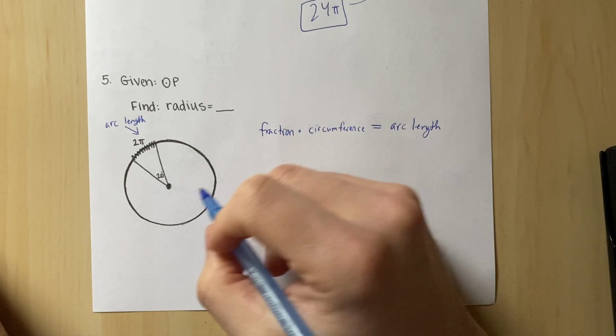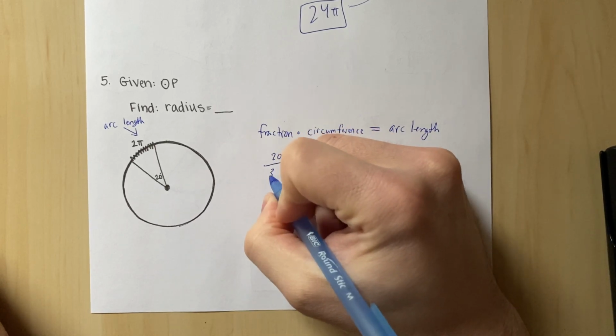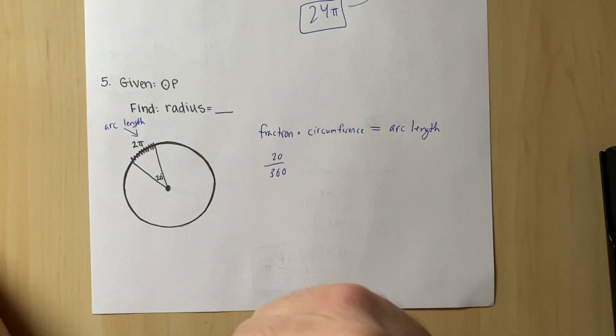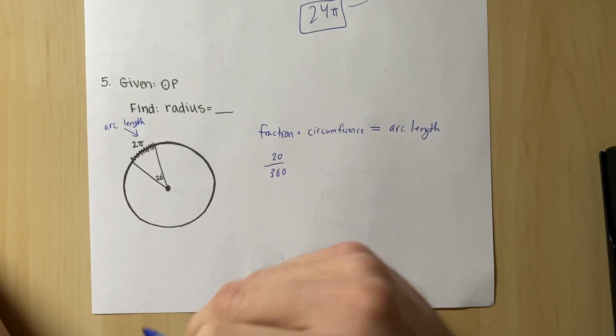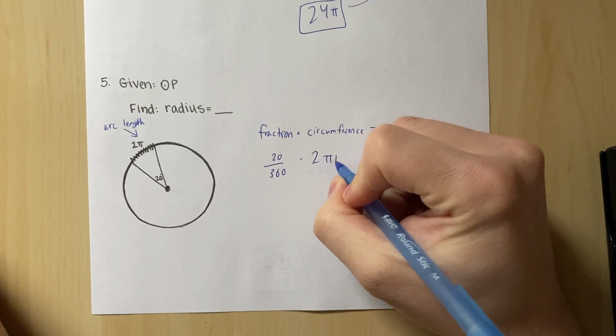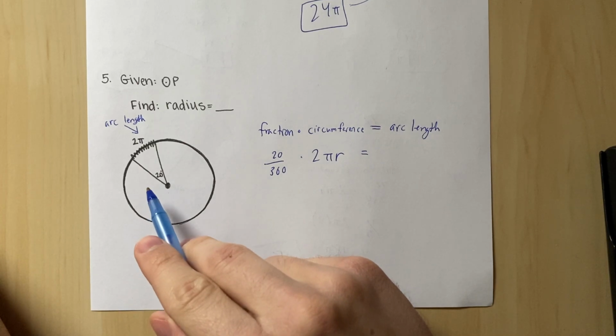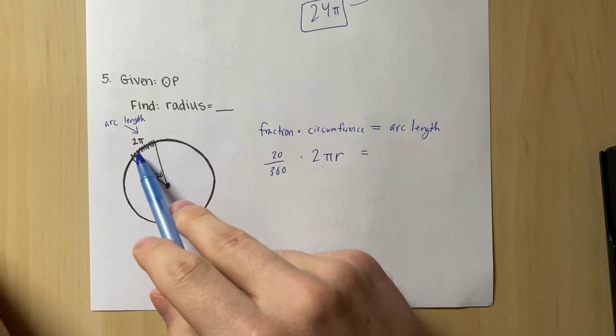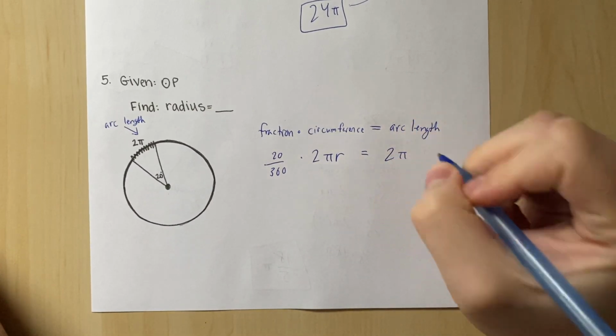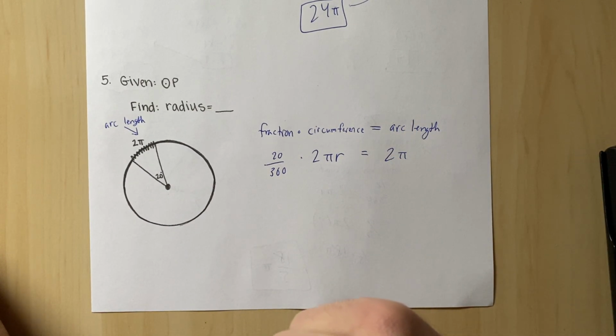We can figure out the fraction. We have 20 out of 360. Circumference of a circle is 2 pi r. And then the arc length is 2 pi. That's what they gave us. So now we could solve this.